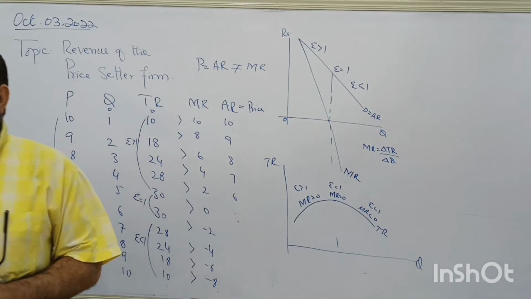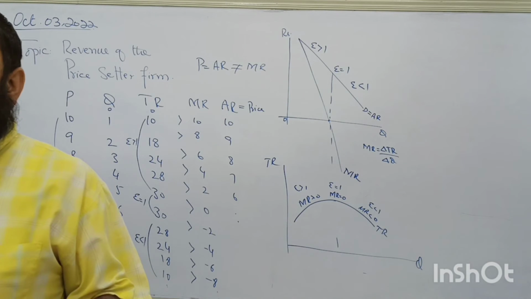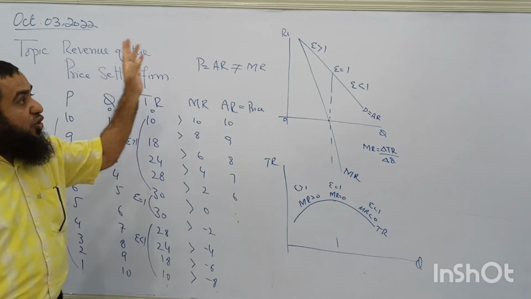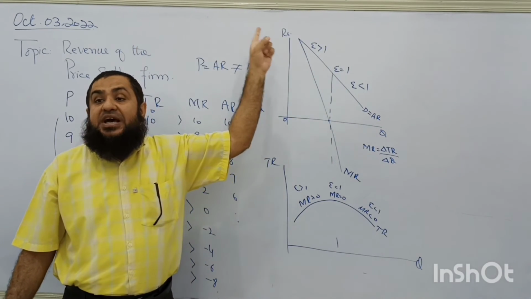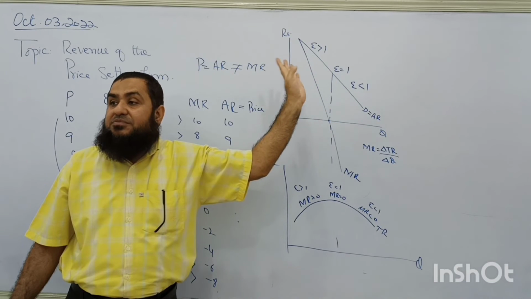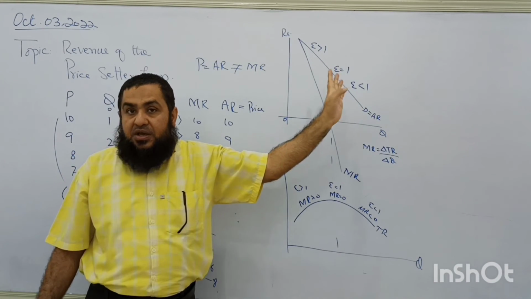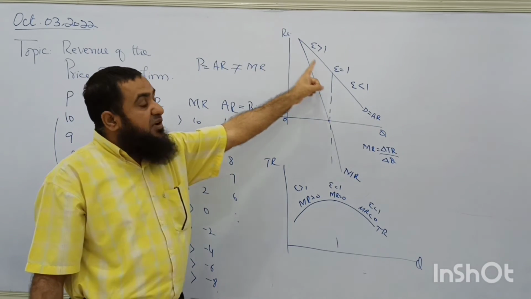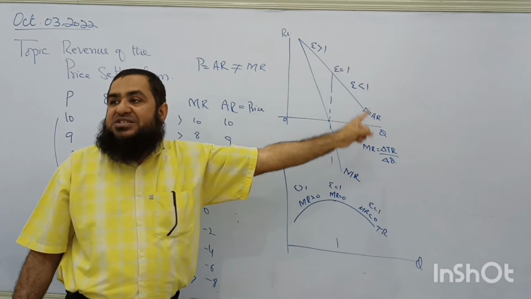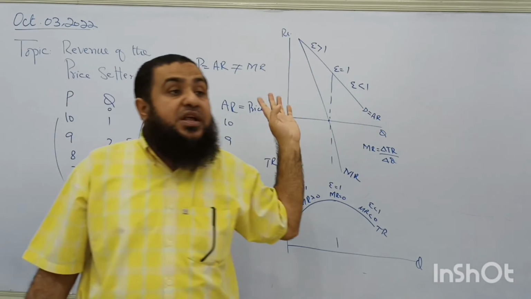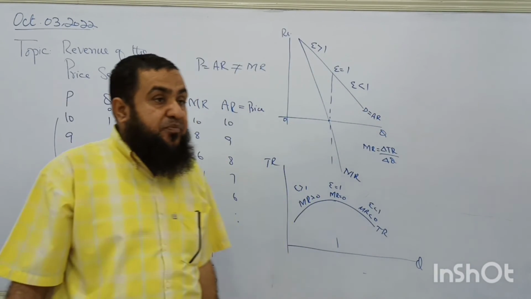Clear or not? So, when a firm is a price setter, it is facing a downward sloping demand curve which has different values of price elasticity of demand along this demand curve. In that case its demand will overlap with average revenue, or demand is equal to average revenue, but it is not equal to marginal revenue.